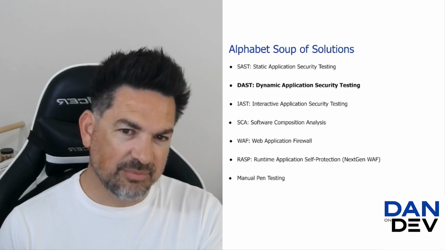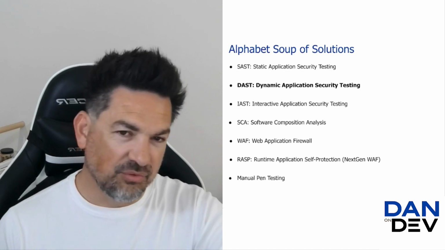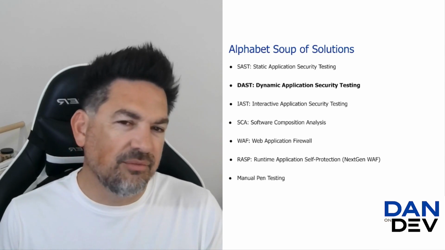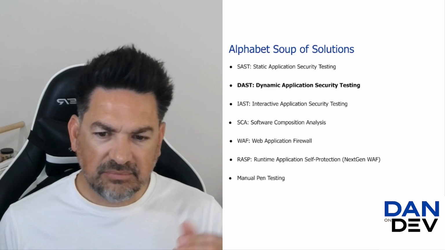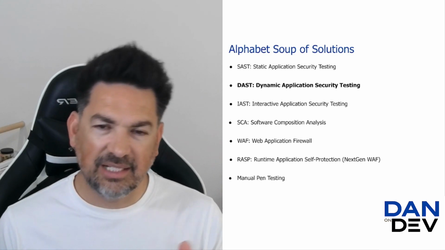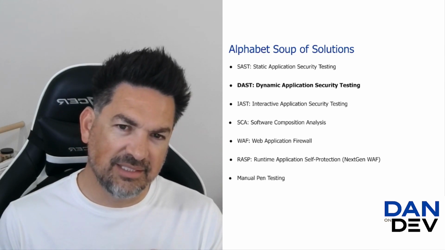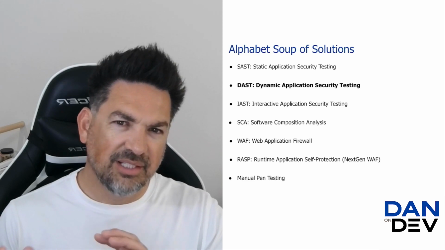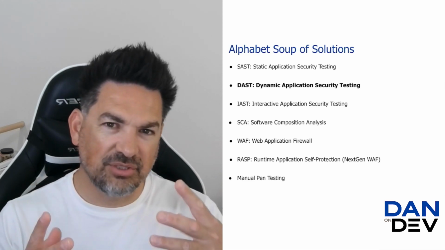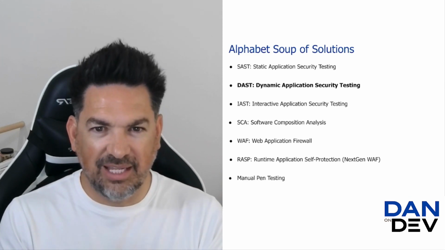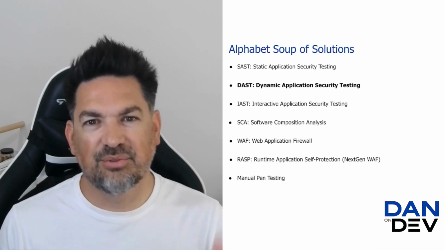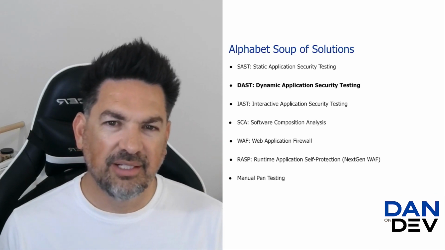There were already 2 videos before this. There was the overall introduction to this conversation. And then I did the SAST one, Static Application Security Testing, which is around looking at the actual source code. So it's actually closest to the actual code. It's looking at the source code and trying to figure out what's going on in there.